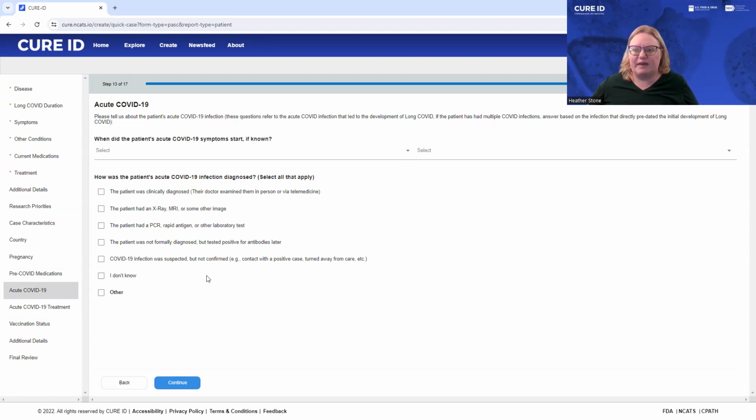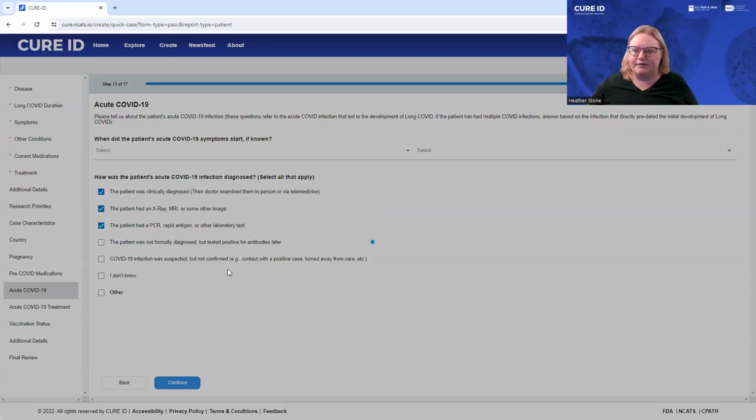We've now reached the section where we ask about the patient's acute COVID-19 infection, which led to their development of long COVID. We ask when the patient's acute COVID-19 symptoms began, if it was known, how the acute COVID-19 infection was diagnosed, including that you don't know or that it was suspected but not confirmed, and you can choose multiple options here. Then select continue.